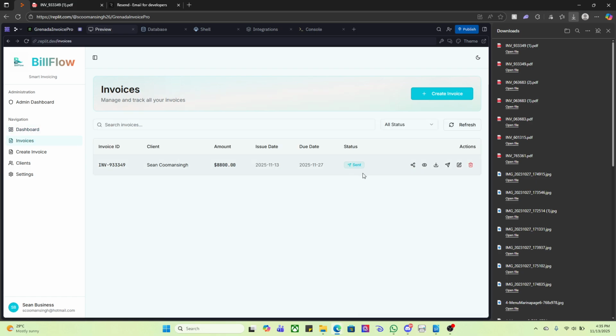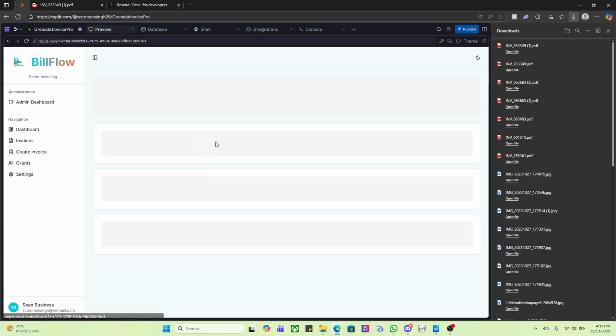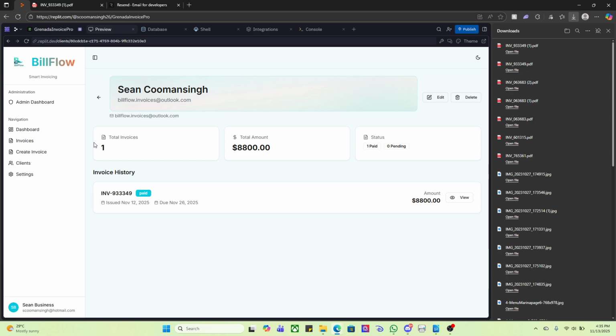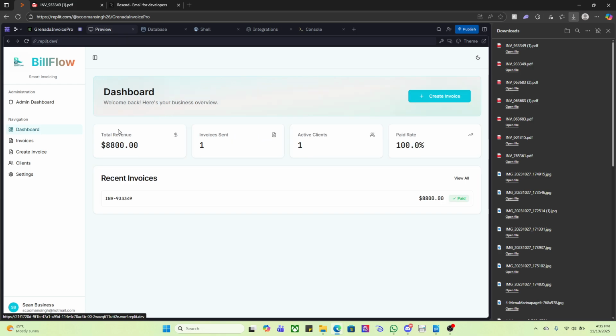Go back to the invoices. You see it says sent. I can then refresh it. That invoice has then been paid. And if you go to clients, you can see Sean Kumansing, and you can see all the invoices for Sean Kumansing. And yeah, so that's pretty much the overview of BillFlow, BillFlow Smart Invoicing, and how it works.